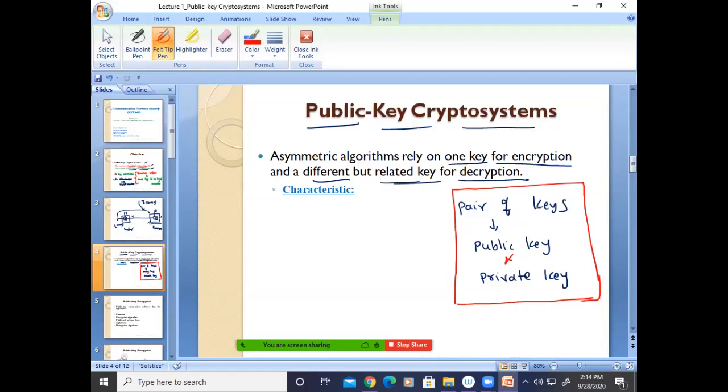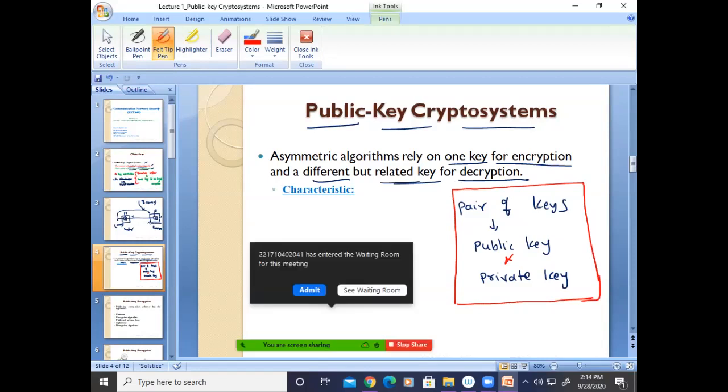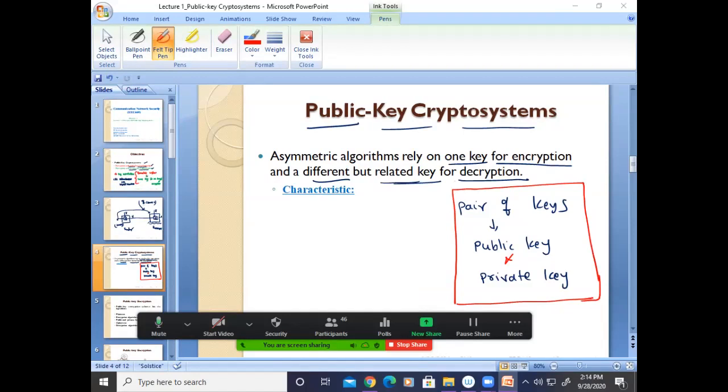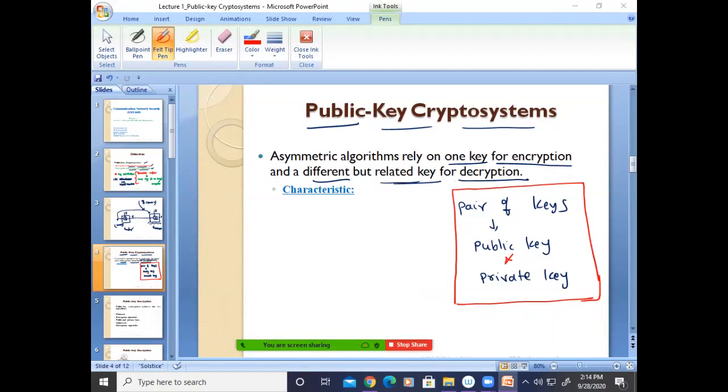The characteristic must be that, computationally, it is infeasible to determine the decryption key, even if we know the algorithms. It should not be determined.